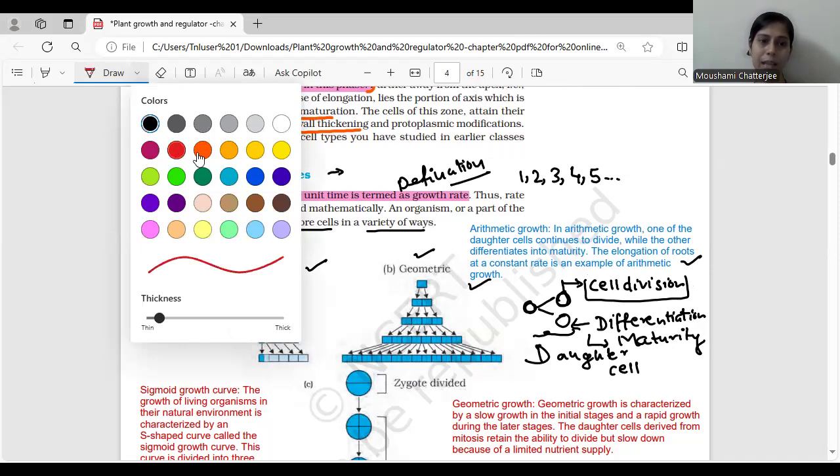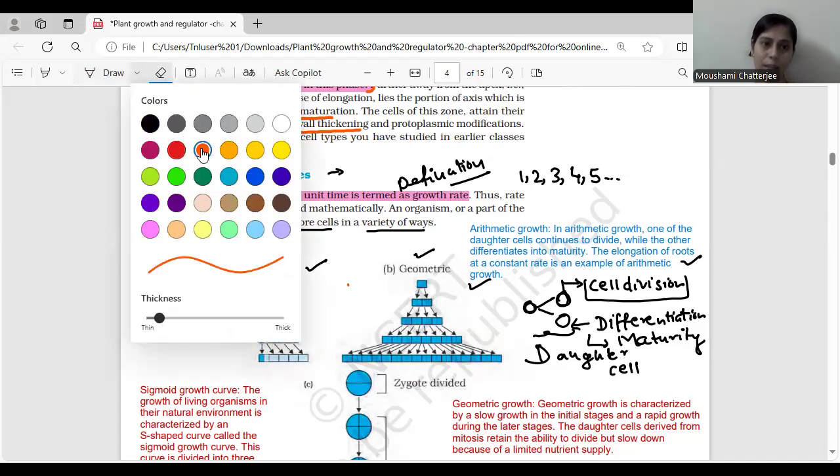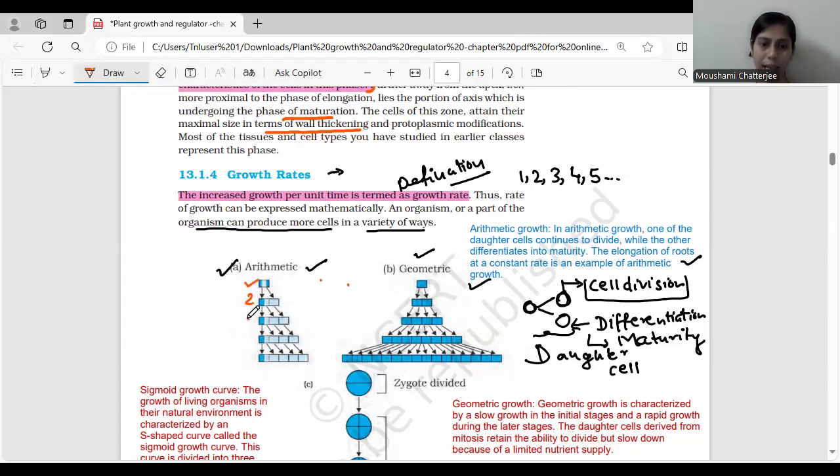Let me take some different color. Okay, can you see how this one cell has become 2, and then it becomes 4, sorry, it is 2, and then it is going to form 3 over here. Sorry, I was just thinking about that. So this should be number 3, and this should be 4, and this is 5. Can you see how the number is increasing? 1, 2, 3, 4, 5.